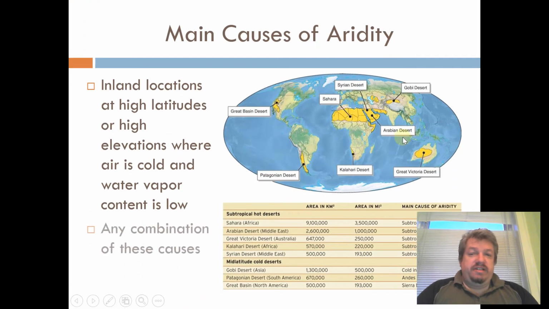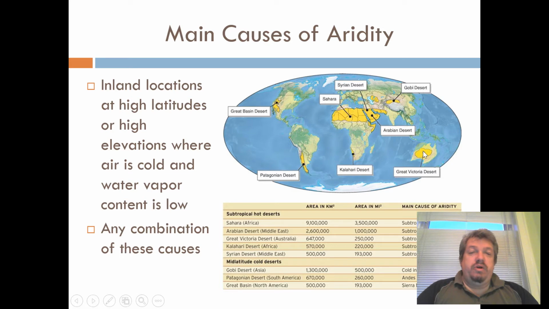This is right here, you can see, this is the 30 degrees north band I'm talking about. So this is the Sahara Desert, the Arabian Desert, and the southwest United States. These are all caused by the subtropical high. In the southern hemisphere, you have the Kalahari Desert and the Great Victoria Desert.